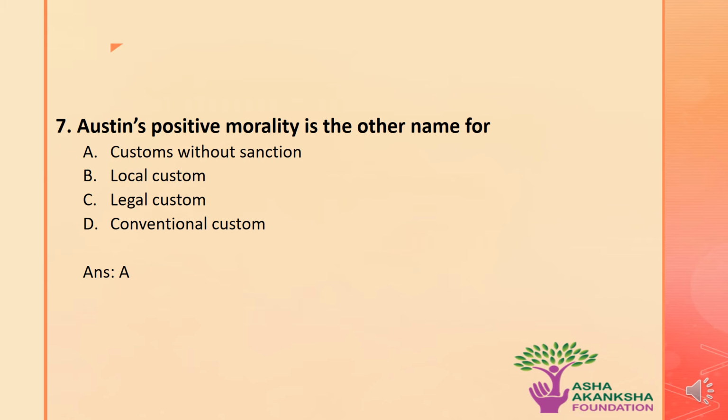The next question is: Austin's positive morality is the other name for which of the following? The options are A. Customs without sanction, B. Local custom, C. Legal custom, or D. Conventional custom. The correct answer to this question is option A, that is, customs without sanction is the other name of Austin's positive morality.